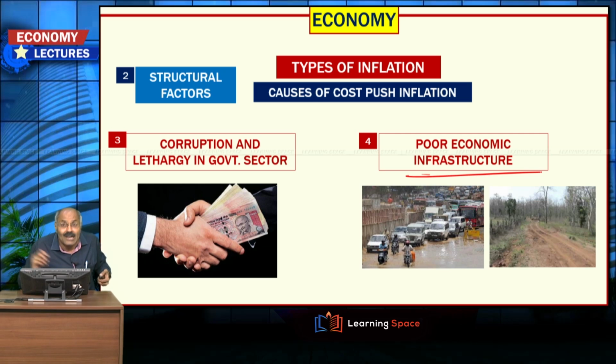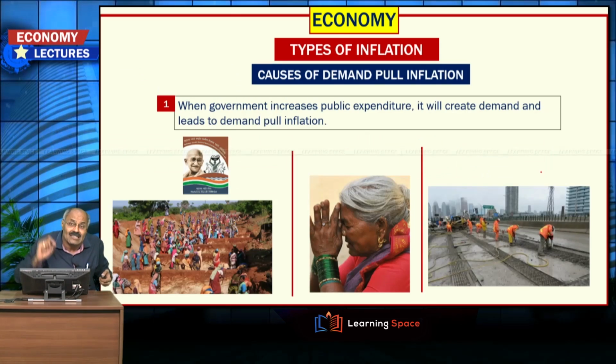Then poor economic infrastructure. Even though the government is making many efforts, when you look at the social infrastructure, the quality is not up to the mark. When you look at economic infrastructure, still we are not able to compete with world-class standards. So, these are the structural factors which may result in cost push inflation, and these are to be eliminated, but this is a long drawn process. Please understand.